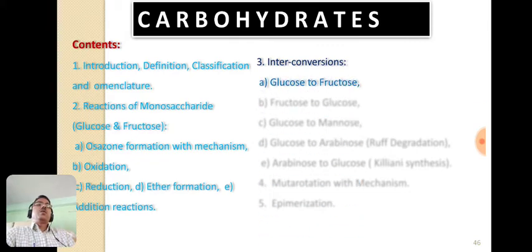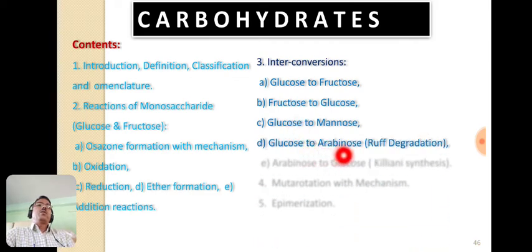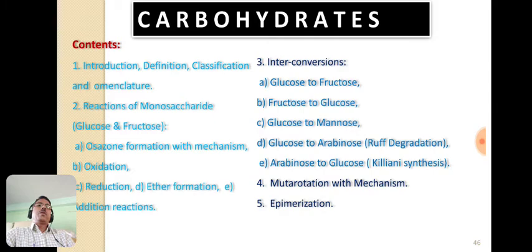It involves the conversion of glucose to fructose. Then we have to convert fructose to glucose, then glucose to mannose, then glucose to arabinose. It is also known as Ruff degradation. Then arabinose to glucose, it is known as Kiliani synthesis. Then we have to study mutarotation with mechanism and epimerization.